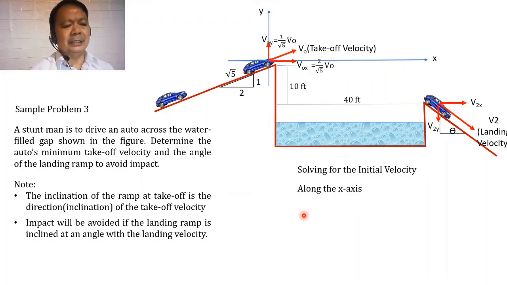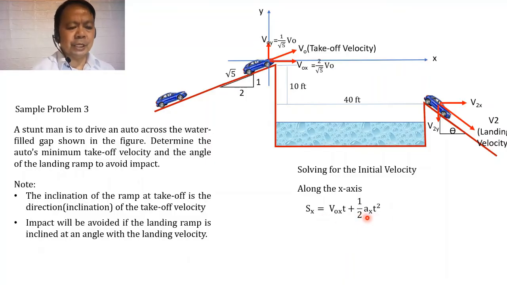At alam naman natin na yung displacement of this car in the x-axis would be equal to s sub x, di ba? And the formula of that s sub x will be equal to v sub ox multiplied by t plus 1/2 of ax times t squared. Sa equation na ito, ito yung equation ng relations ng element along the x-axis, where s sub x will be the displacement of the auto or the car in the x direction.